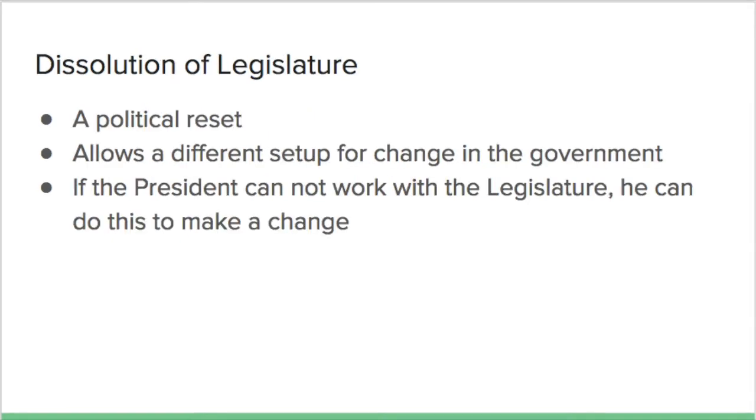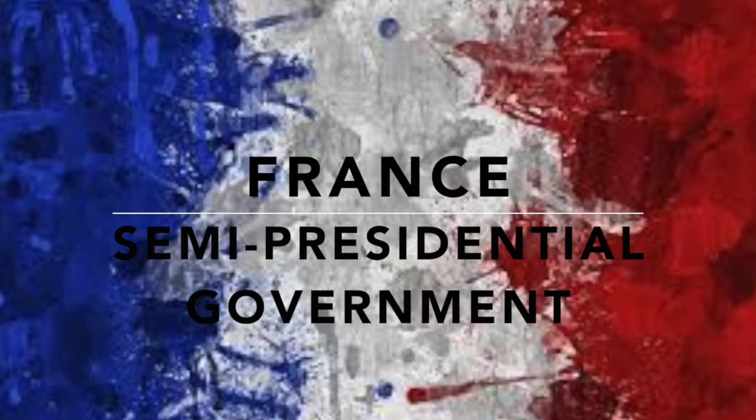Another power is the dissolution of legislature, which is a political reset, and it allows for a different setup if the government changes, and it can also be used if the president cannot effectively work with the legislature so that he can make a change and get a legislature that he can work with effectively. The French government is an example of a semi-presidential government.